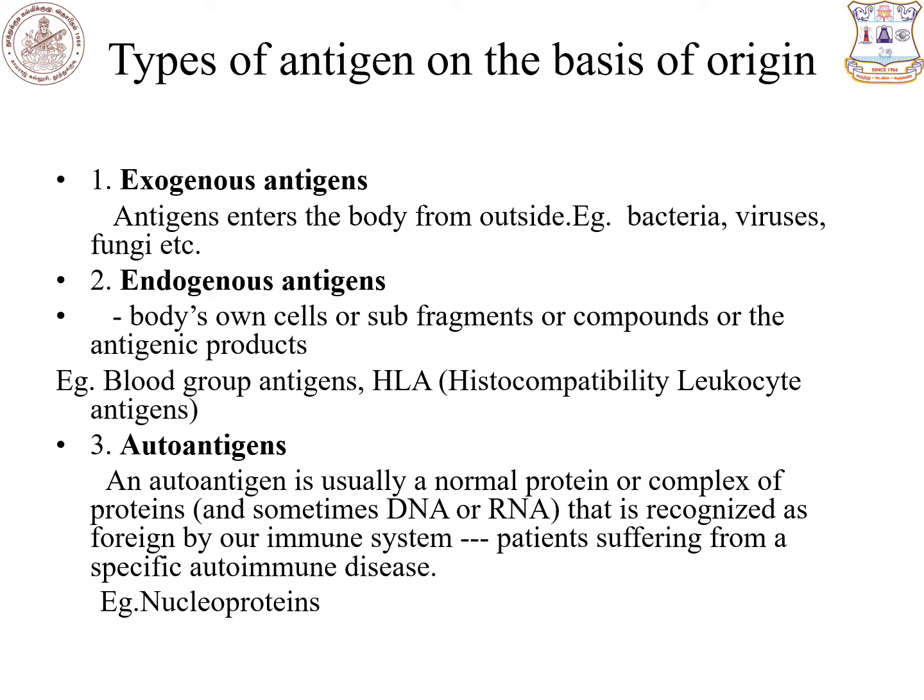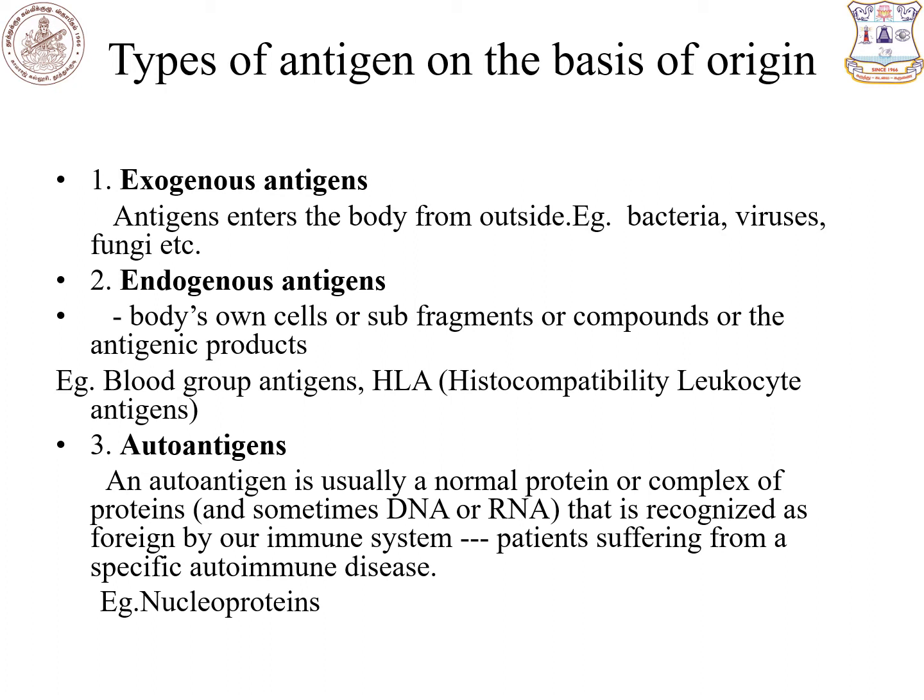Another type of antigen is endogenous antigens. The body's own cells, some fragments of pathogens, some compounds from pathogens, some antigenic products of pathogens act as the antigen, and that time we use the word endogenous antigen. So the antigen is within our body. For example, blood group antigen, A antigen, B antigen, etc.